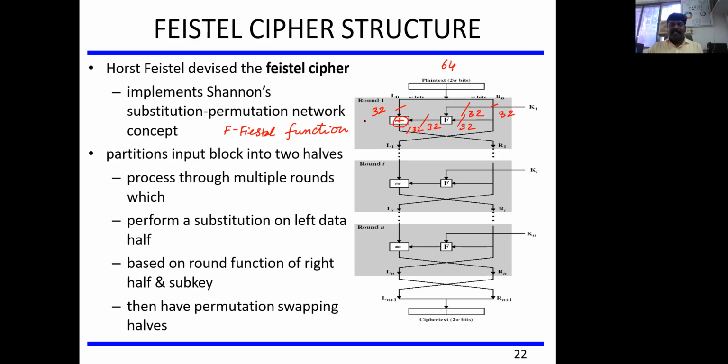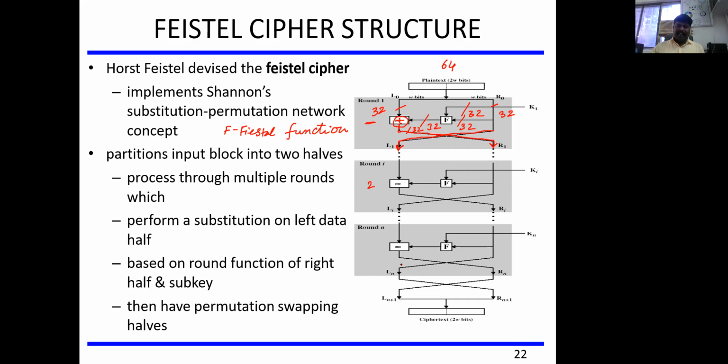Now let's assume this is round one. After completing round one, the left half and the right half of the data are going to be interchanged. The left half of the data after processing, whatever output we are getting, is swapped to the right half, and the right half of the data from the round one function becomes the left half of the data. This round function is repeated for as many rounds as defined by the algorithm or by the users. So this is round 2 and then till round n.